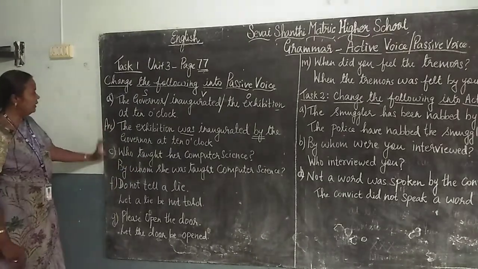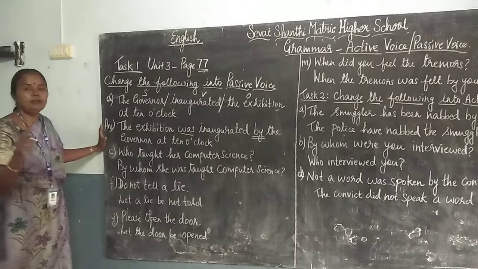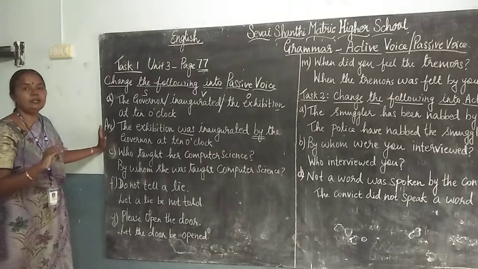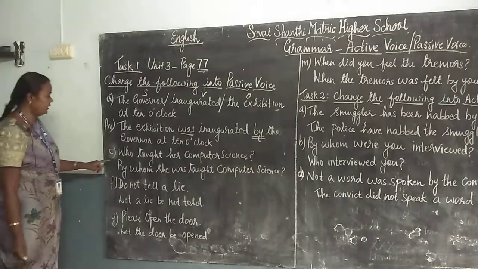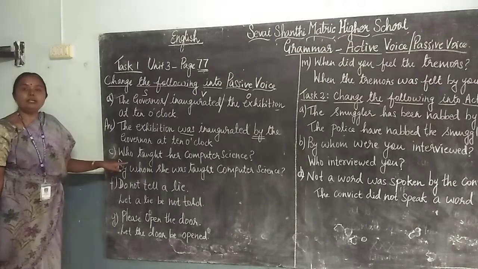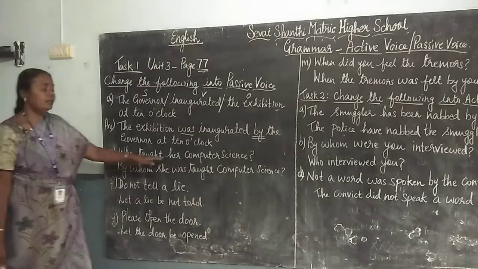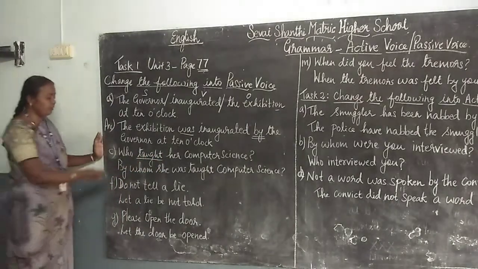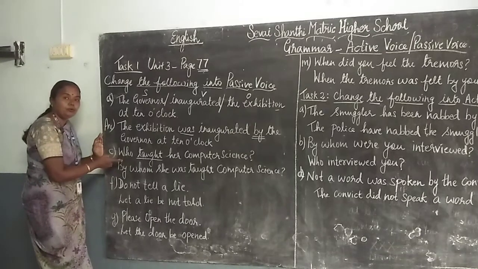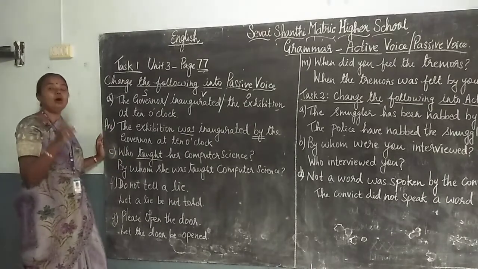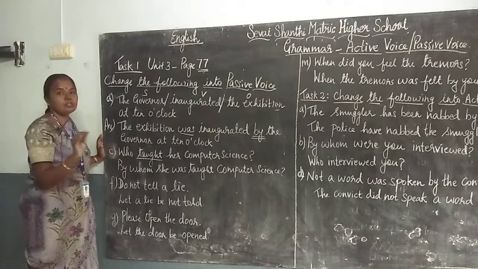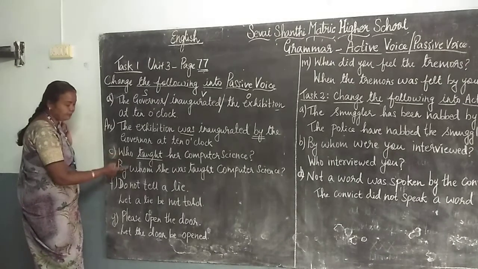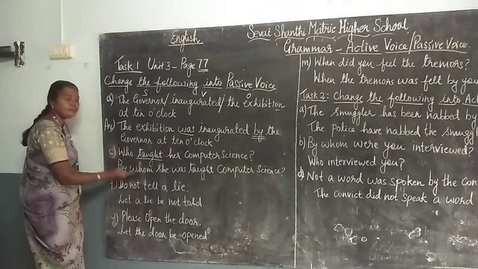Okay, let us see. I have not worked out example B, which is similar and a very easy one. You work it out. If it is not possible for you, write it down and ask me, I will reply to you. Under C, you see it is an interrogative type of active voice. Who taught her computer science? Taught is a past tense. Except for "who", when other questions come like when, how, why, what, where, there is no change. It will be the same. But when it comes to "who", you have to put this "who" as "by whom".